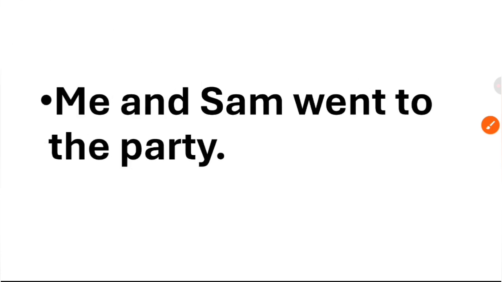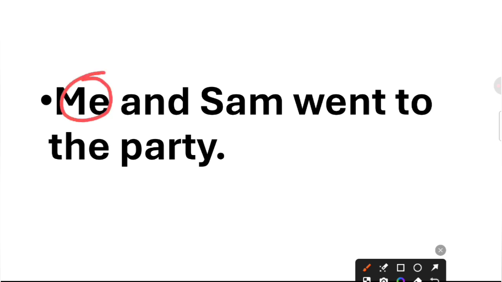Now let's see the next mistake, that is, me and Sam went to the party. So this is very common, right? So what is the mistake here? Can you guess? The mistake is me. You will not say me. So what will you say in place of me?